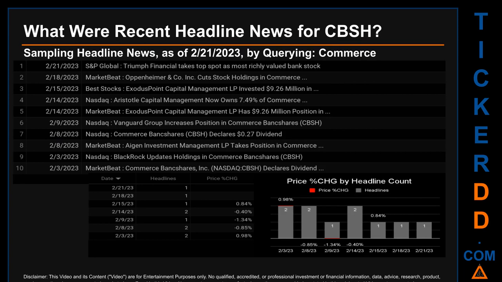The latest publication was actually today, Tuesday, February 21, 2023, when S&P Global published the headline that read, Triumph Financial takes top spot as most richly valued bank stock. The oldest publication was on Friday, February 3, 2023, 18 days ago, when Nasdaq published the headline that read, BlackRock updates holdings in Commerce Bankshares, CBSH. One other headline was found on this oldest publication date. MarketBeat published the headline that read, Commerce Bankshares, Nasdaq, CBSH declares dividend.